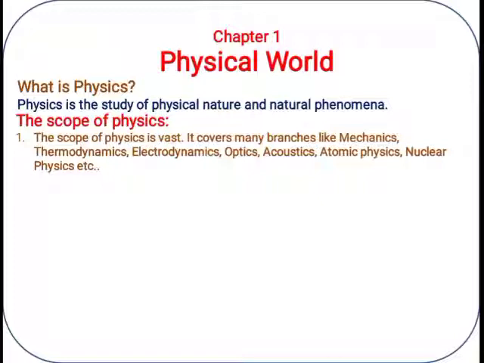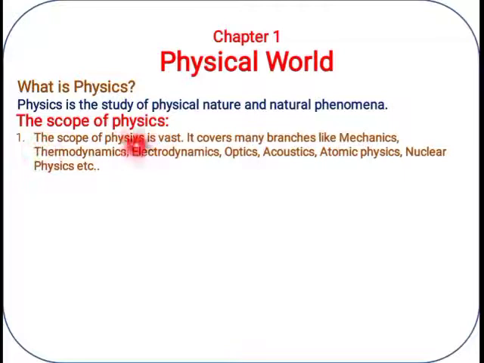In the last video, we discussed what is physics in general and how it originated. Everything we discussed. So according to your syllabus and your textbook, how do we have to define physics? Physics is the study of physical nature and natural phenomena. And we know what the natural phenomena are, right? So how do we define physics? Physics is the study of physical nature and natural phenomena. This is a very important point.